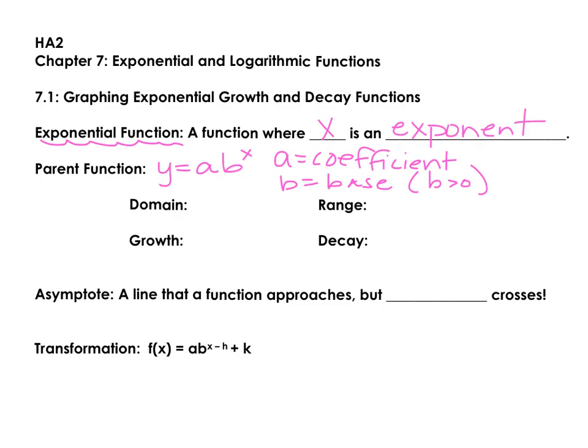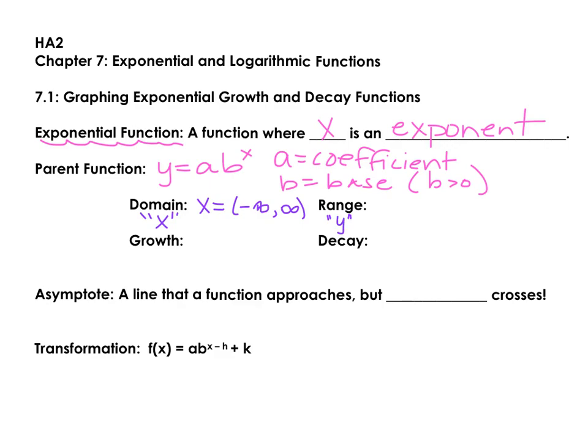Looking at domain and range of your function, comparing inputs to outputs, the domain is going to be your input variable, and usually it's going to be x. Now, since x is an exponent, we can have positive numbers, we could even have 0, and negative numbers. That means for your domain, x can be anything it wants. It can go from negative infinity to positive infinity. The range is going to be your output values, and it could be y or it could be f of x. That's going to be different.